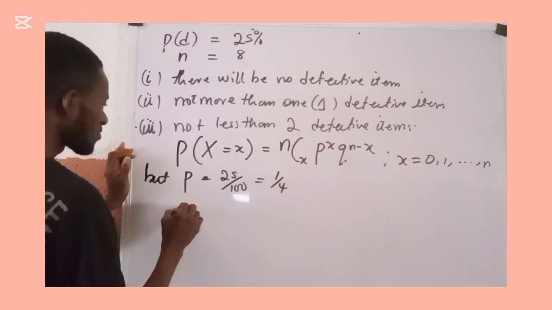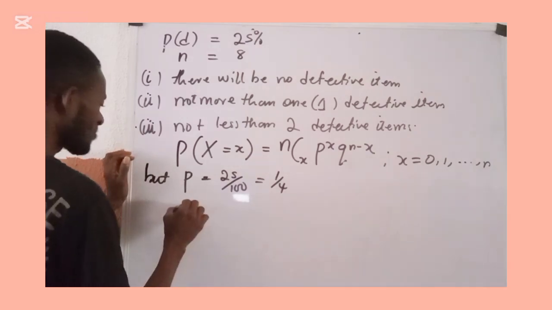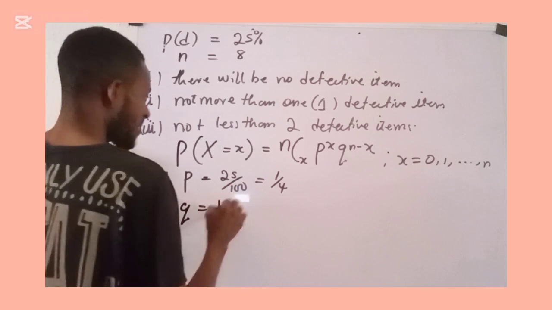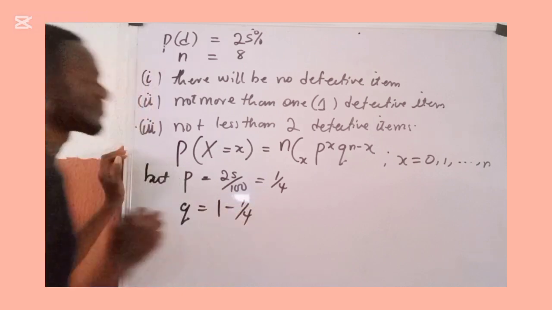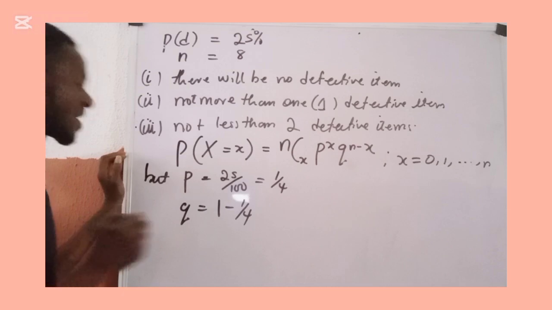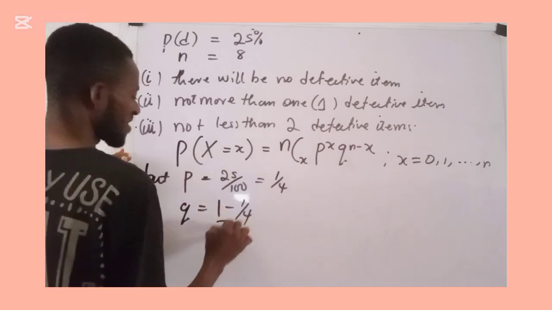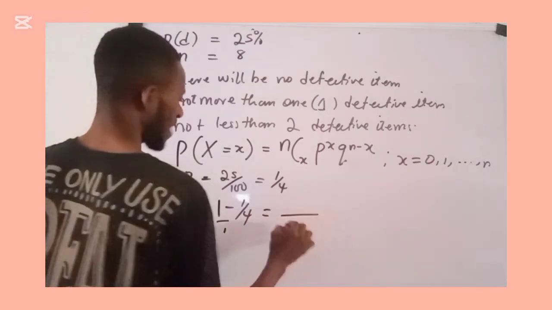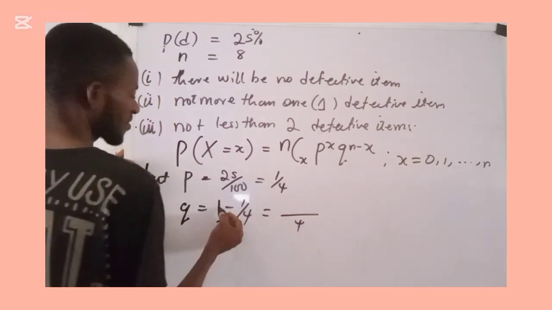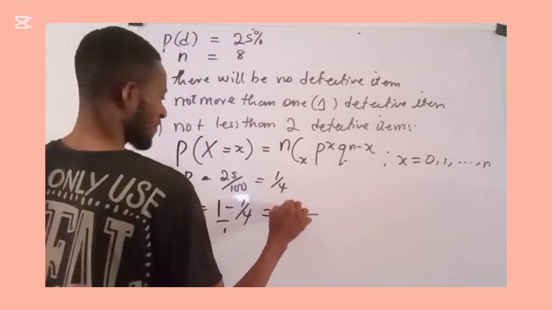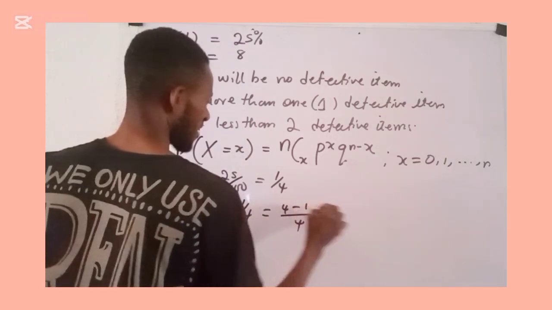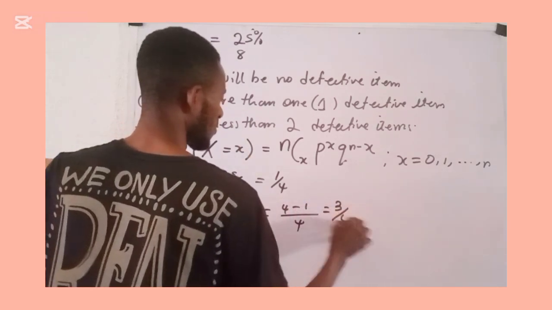So q is given as 1 minus 1 over 4. If you take the LCM, 4 divided by 1 is 4, 4 times 1 is 4, minus 1; 4 divided by 4 is 1, times 1 is 1. This becomes 3 over 4.